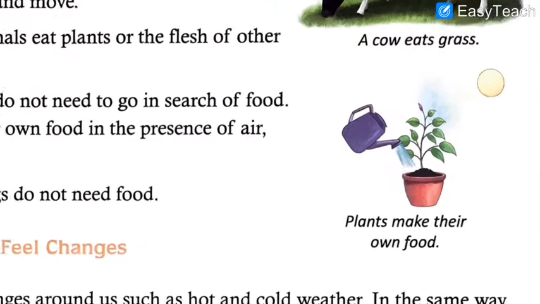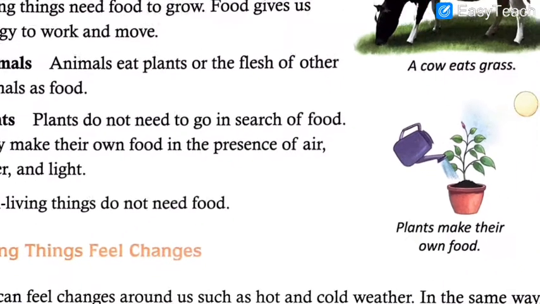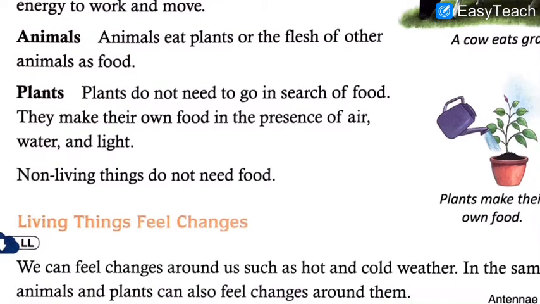So here you can see in the picture what human beings can do. We can water, we can provide manure and proper moisture, we can take care of the plant, but we cannot provide them the food. Food is made by the plants themselves. The process of making food by plants is called photosynthesis. So green leaves prepare the food for the plant by using air, water and sunlight. That process of making food by the green leaves is called photosynthesis.